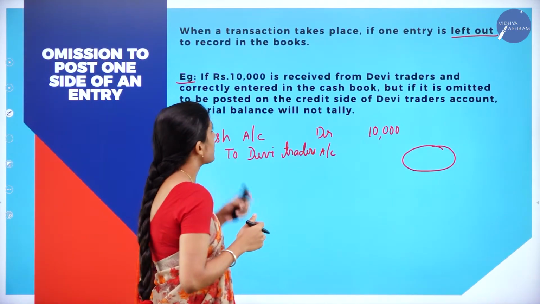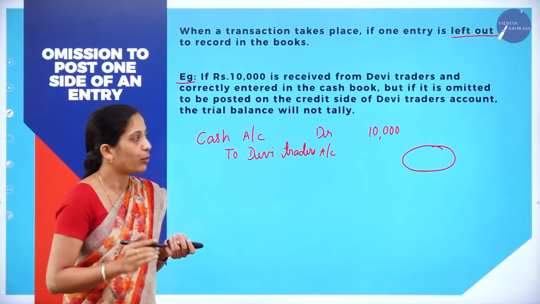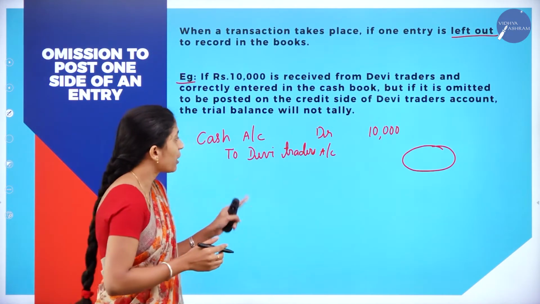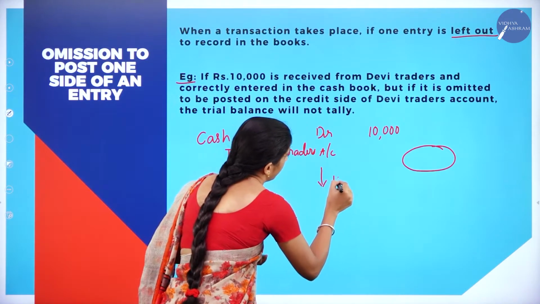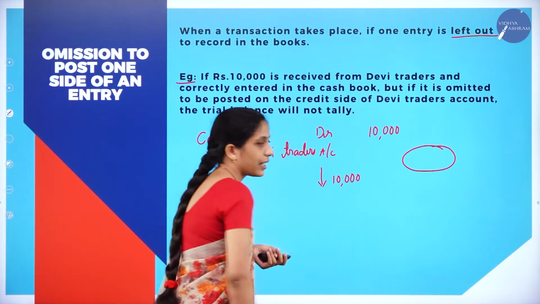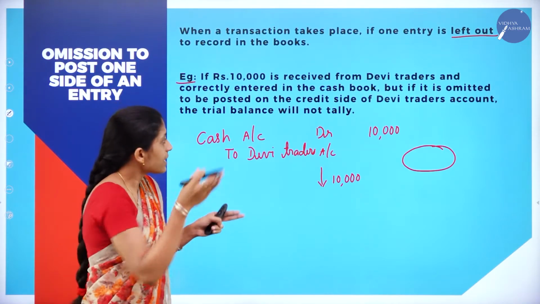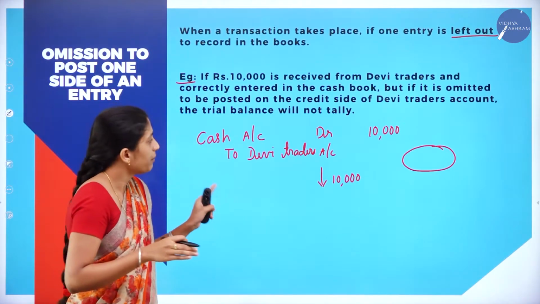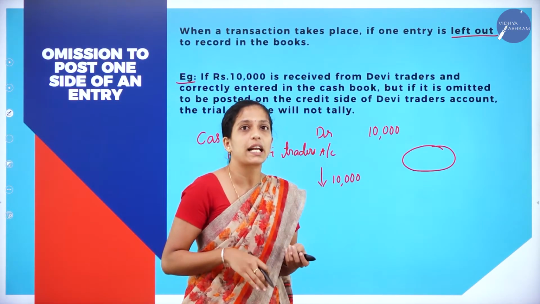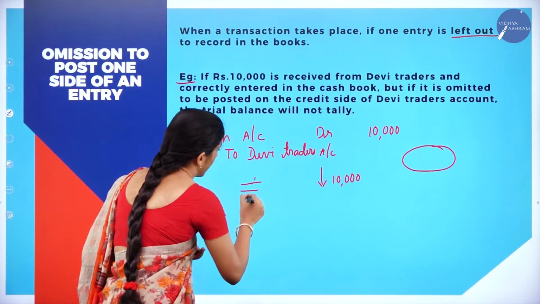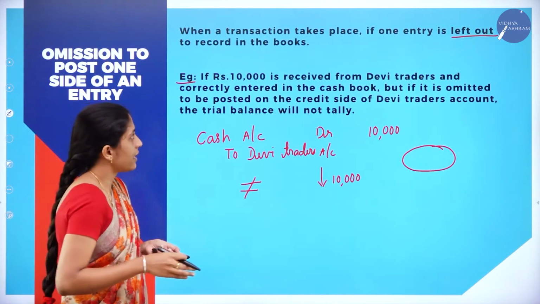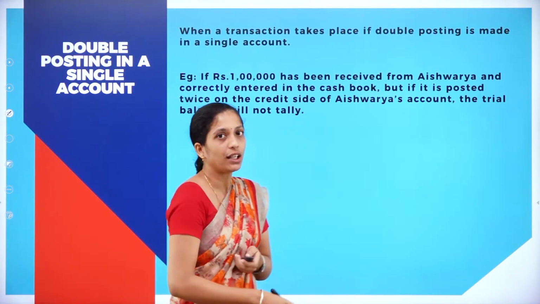Now what happens? The trial balance will not tally. Why will your trial balance not tally? Because your credit balance is showing 10,000 rupees less. Here one side they have correctly recorded 10,000, but they have forgotten to record the credit side. Here also your trial balance will not tally. Clear? Yes. Moving on to the next situation.